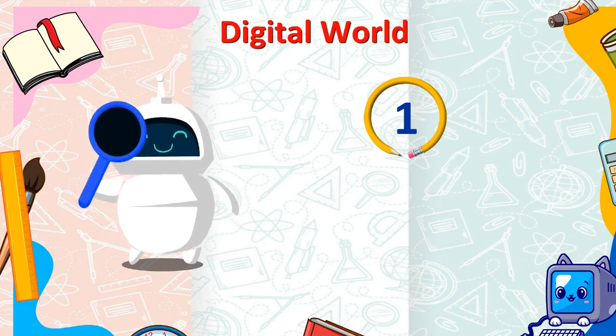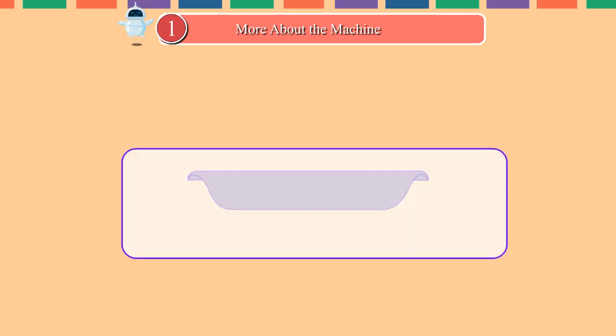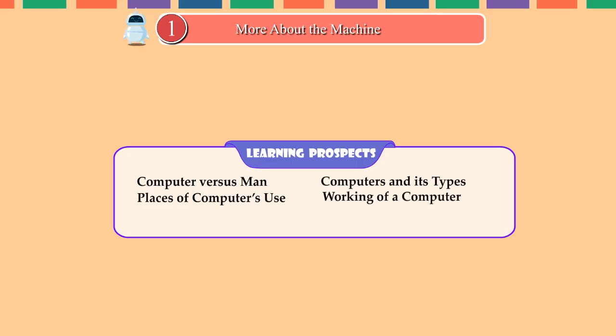Digital World. Lesson 1. More about the machine. Learning prospects. Computer versus man. Computers and its types. Places of computers' use. Working of a computer. Mechanism of a computer.